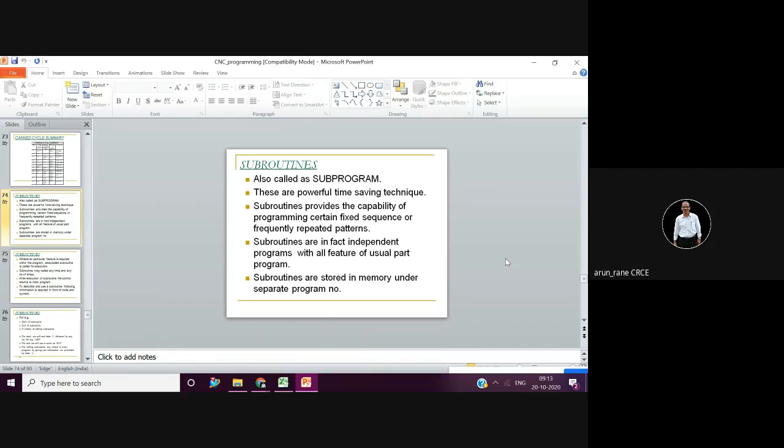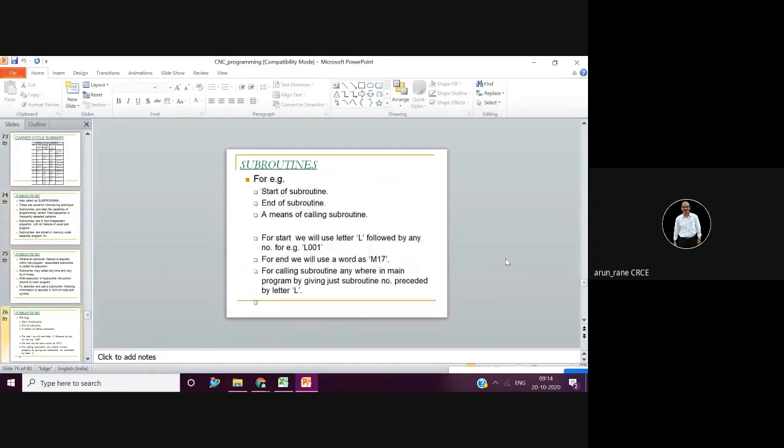Loops are always in the main program, while subprograms are written separately. Loops are generally short, maybe 5 to 6 lines, whereas a subprogram has no restriction on length. Subprograms can be longer than the main program, but loops are always short, because we are not writing them separately; they have to be written in the main program itself. So that was the difference between subroutines and subprograms.